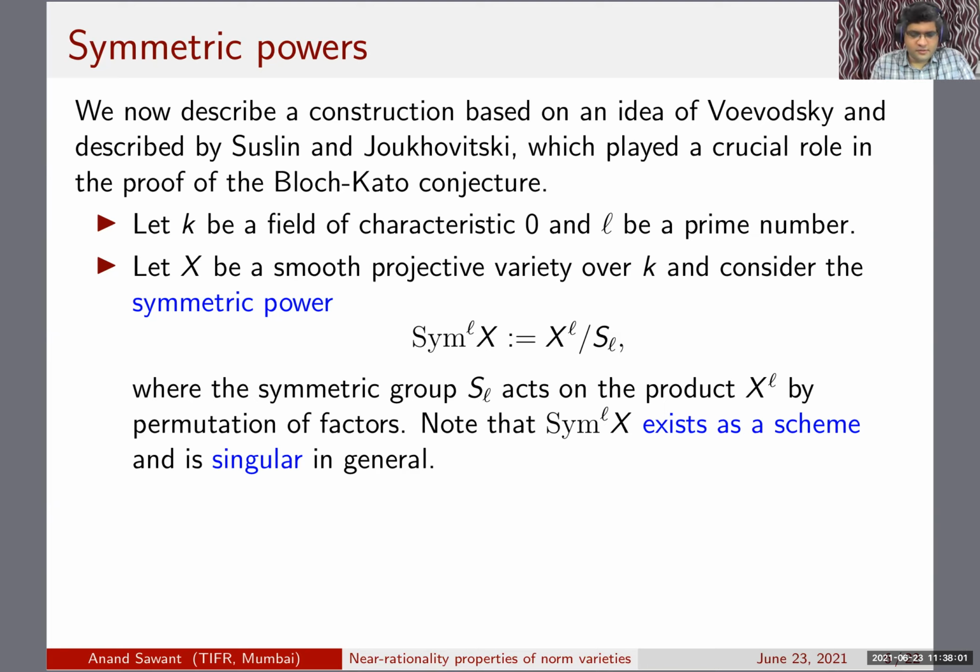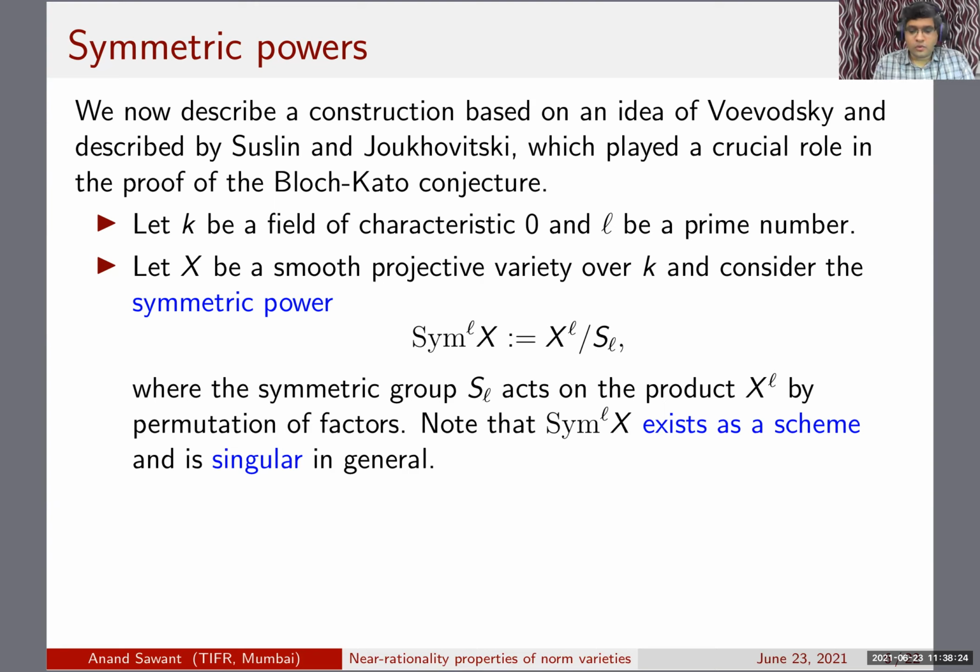So the setup is that of a field of characteristic 0. You have a prime number L, and then you look at the Lth symmetric power of X, which is obtained by taking the product of X with itself L times, and then taking the quotient by the action of the symmetric group, which acts by permutation of factors.